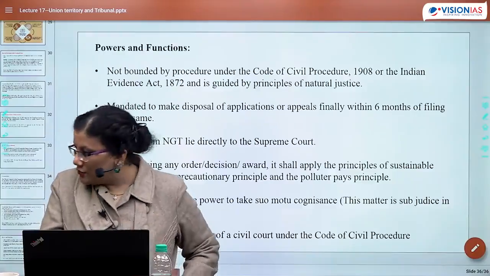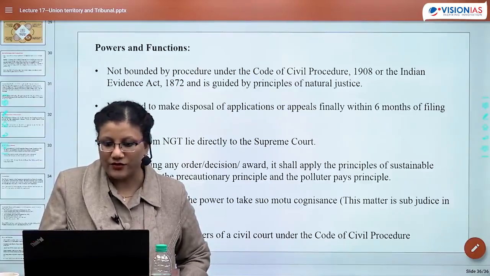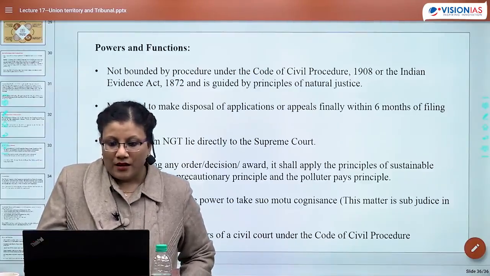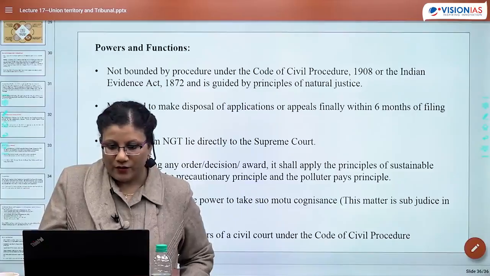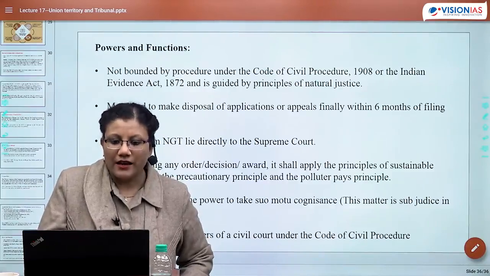So any other issue? Dhananjay is writing, both are statutory. Yes, both are statutory in nature. Let me see if there is any other question, else we are winding up this session. Now, एक question आ सकता है.